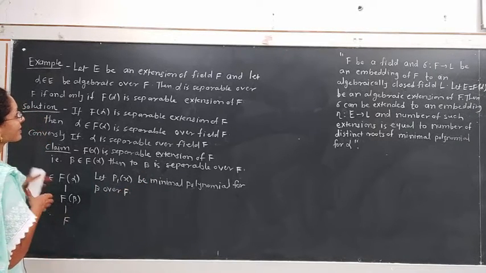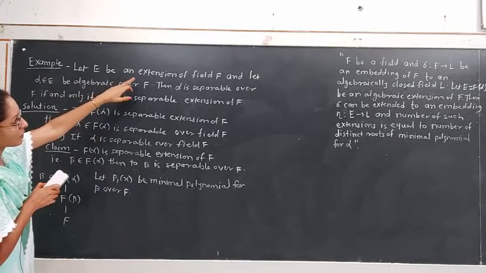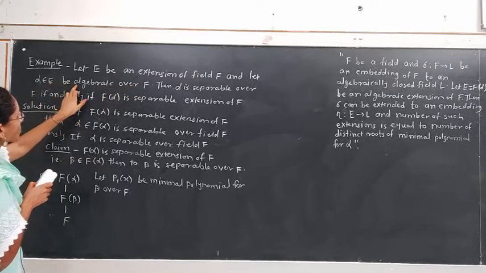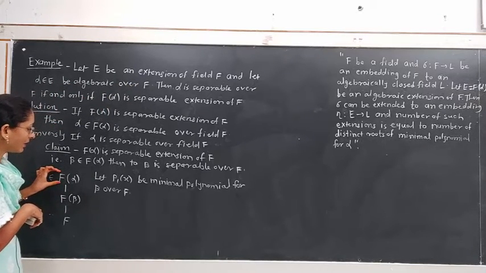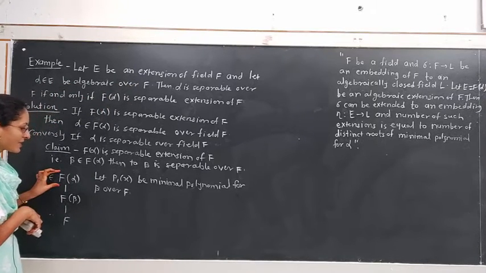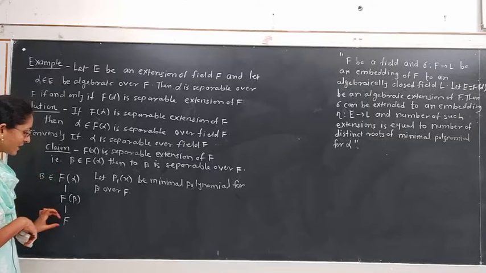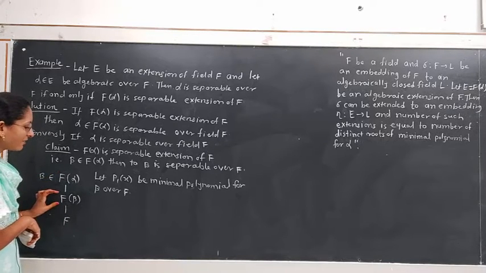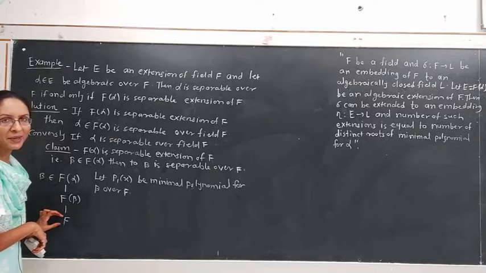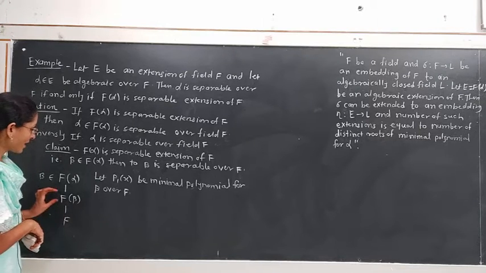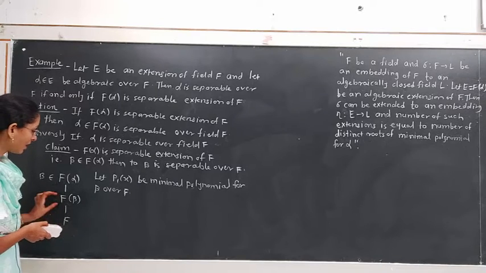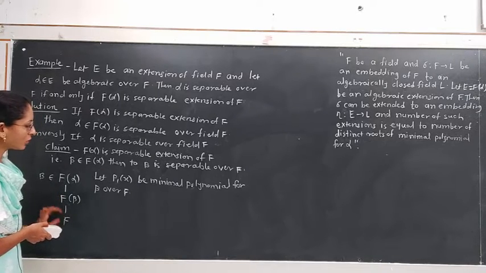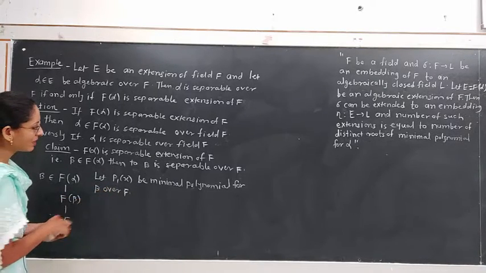Why? Because E is an extension of field F and alpha belongs to E is algebraic over F. That means this F(alpha) is an algebraic extension of F. So the middle field F(beta) is also an algebraic extension of F. Hence, since it contains the element beta, beta will be algebraic over the field F, so it has some minimal polynomial.